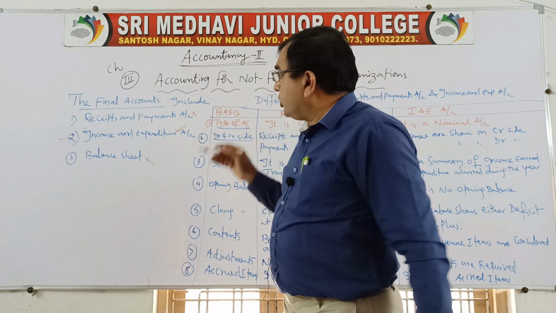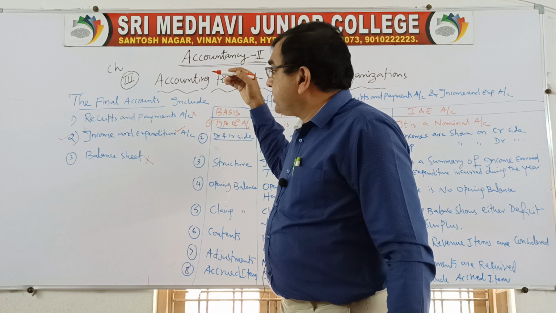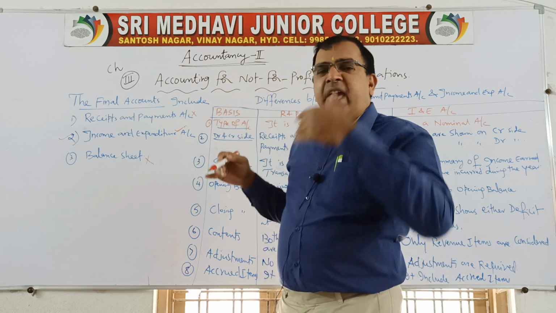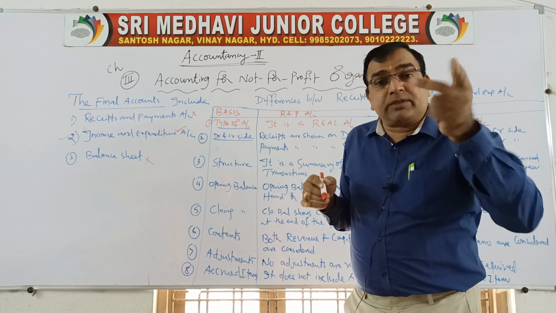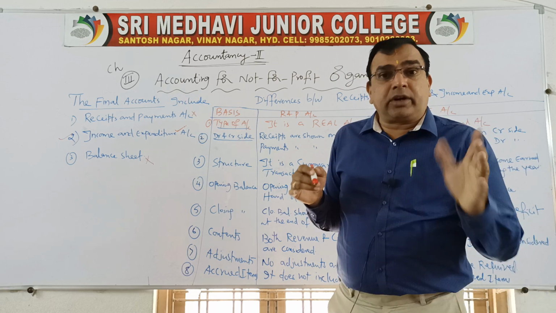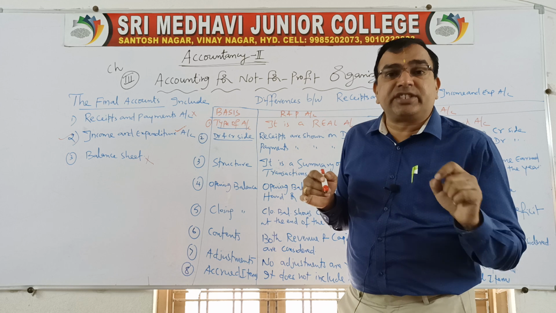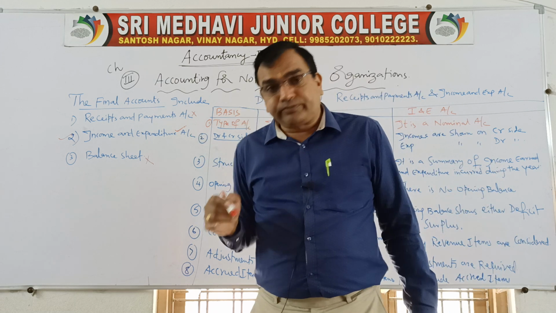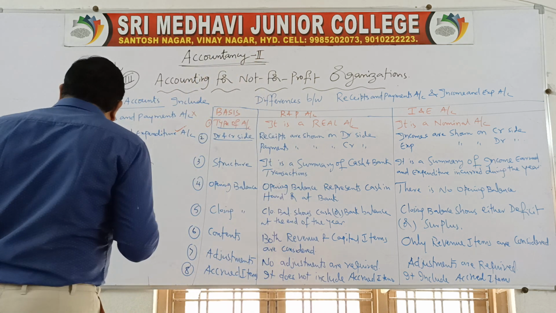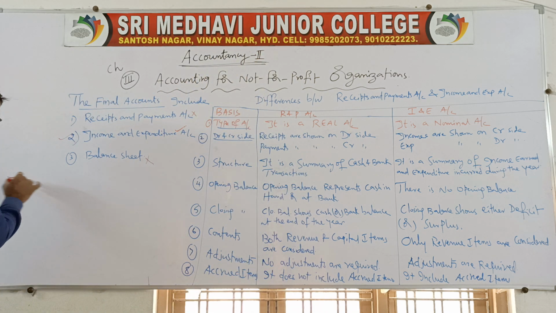So you need to understand what is a receipts and payments account and what is an income and expenditure account and the differences between those two. If you understand this, it becomes very easy to prepare income and expenditure account. Now, try to understand that receipts and payments account is almost similar to your first year cash book.